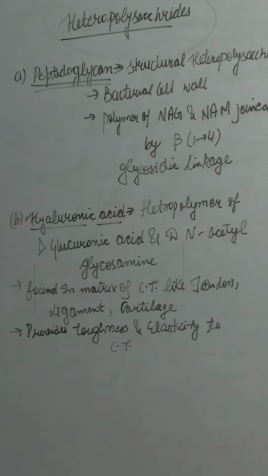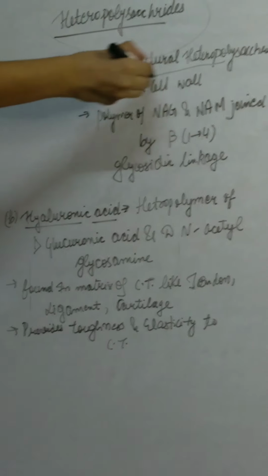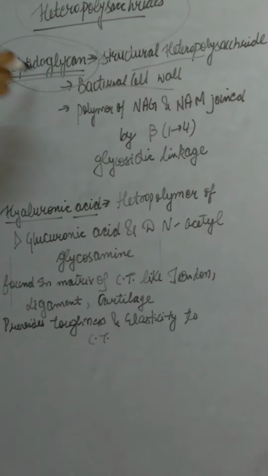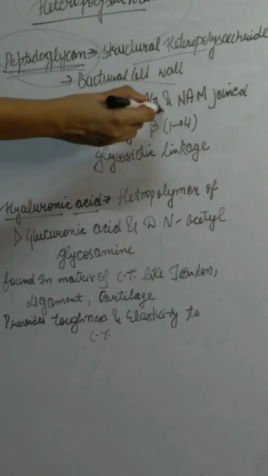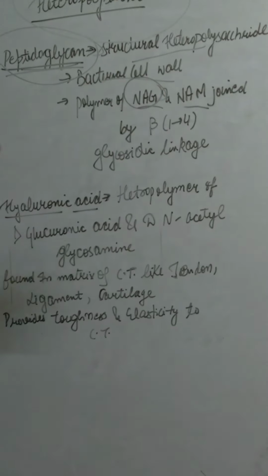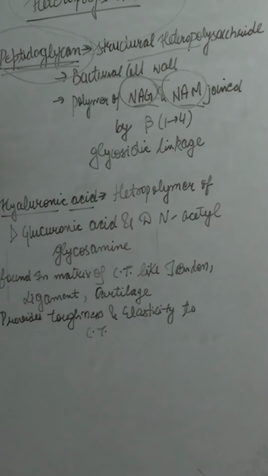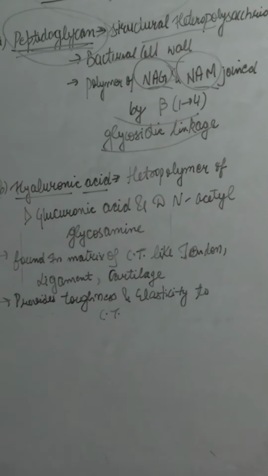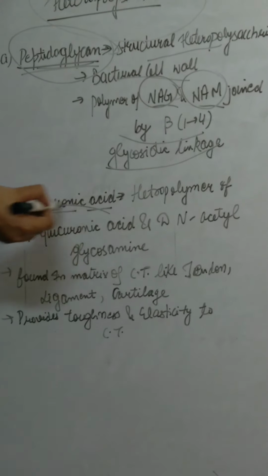First one is peptidoglycan. It is a structural heteropolysaccharide. Bacterial cell wall is made up of peptidoglycan. Peptidoglycan is a polymer of NAG and NAM, that is N-acetylglucosamine and N-acetylmuramic acid, which are joined by beta-1,4 glycosidic linkage.